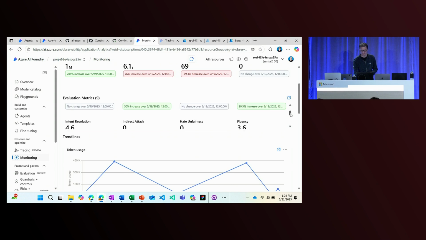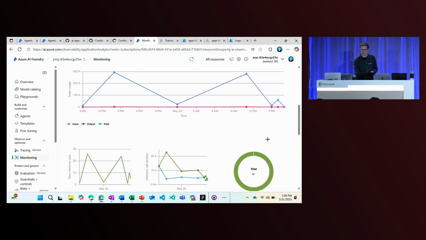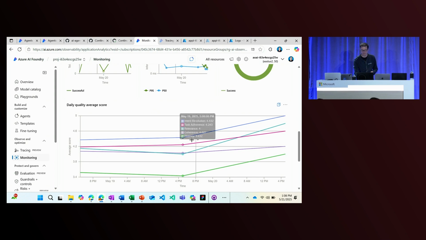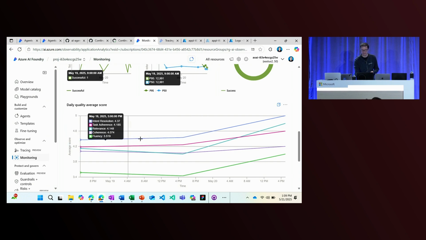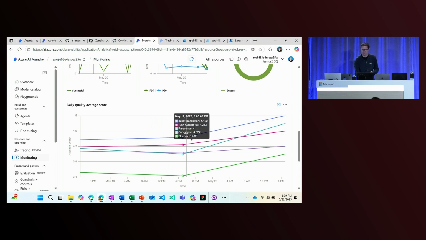You can see relevance, task adherence, intent resolution, hate unfairness, fluency, coherence, etc. We also show you trend lines, so you can track over time. For example, here, the daily quality average score. There's some inconsistencies here. It seems to be performing better on some days, worse on other days. So that's definitely a sign for me to dig in a little bit more and investigate and assess what's going on.